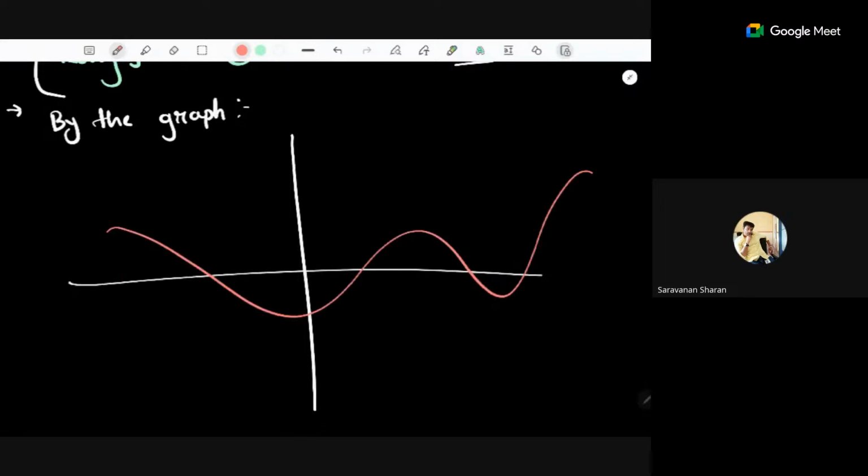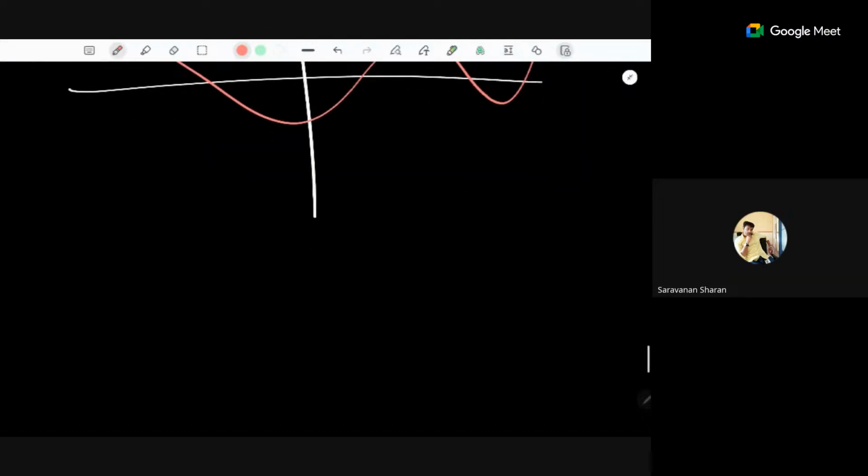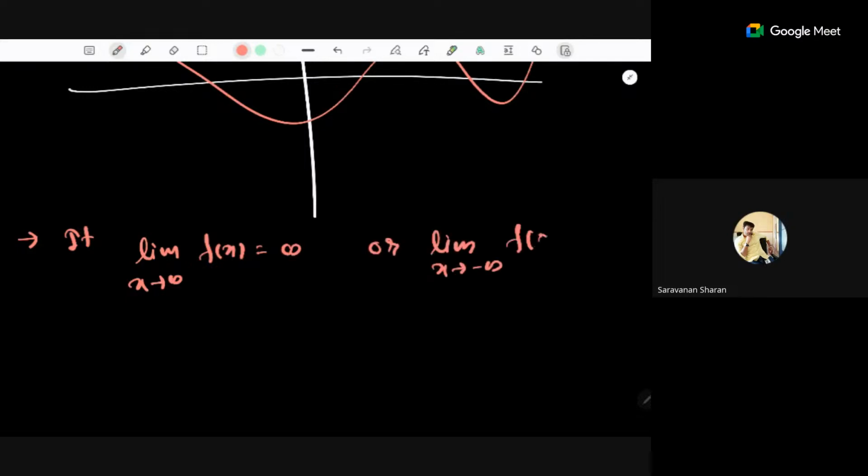You have to check the end behavior of the graph, that means you have to check the limit. So either the limit as x goes to infinity of f of x is infinity, or the limit as x goes to infinity of f of x is minus infinity. You need any one of these situations.